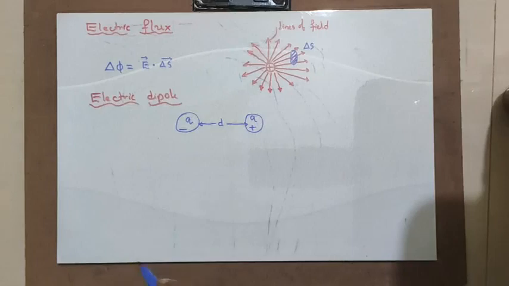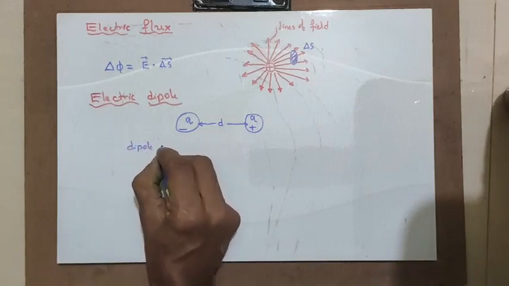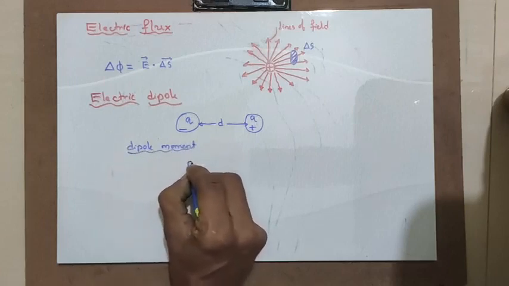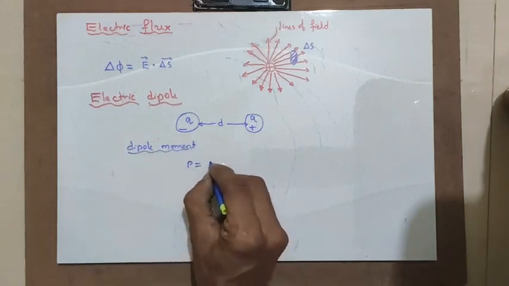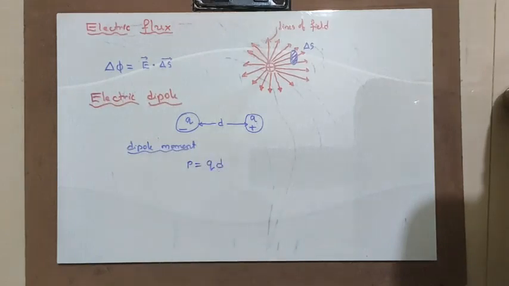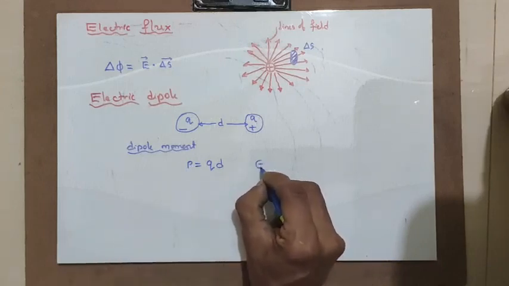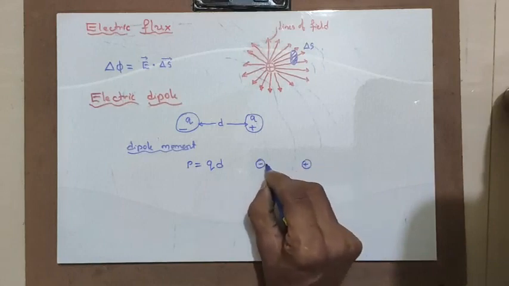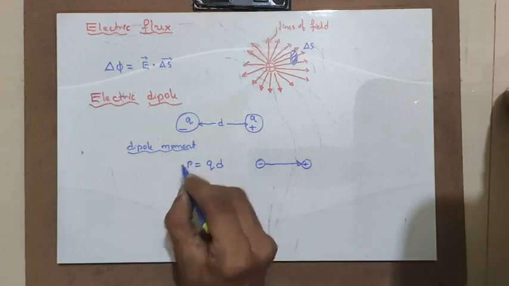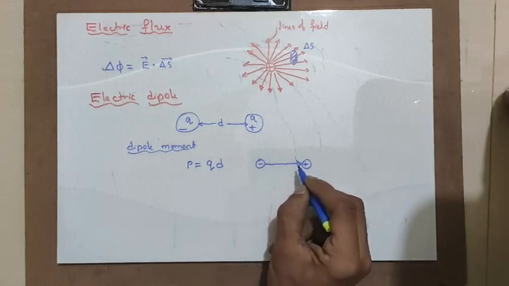Here the important thing is electric dipole moment. The dipole moment P is given by charge multiplied by distance, and it has a direction also. The direction of dipole moment is from negative charge to positive charge. It will be along this line. Please try to understand that dipole moment has a direction, from negative charge to positive charge.